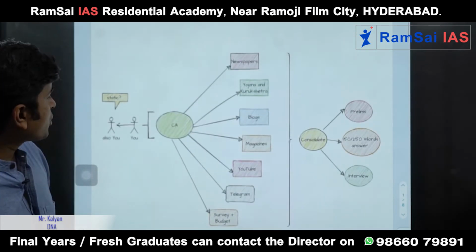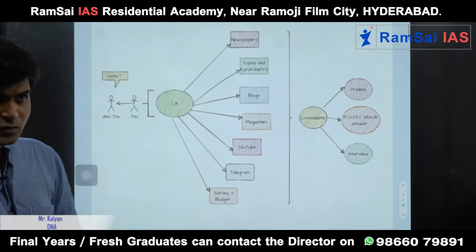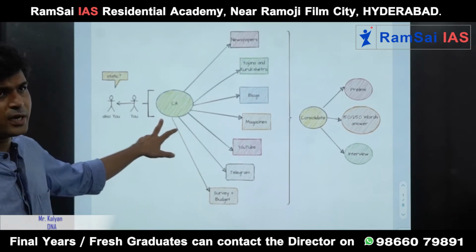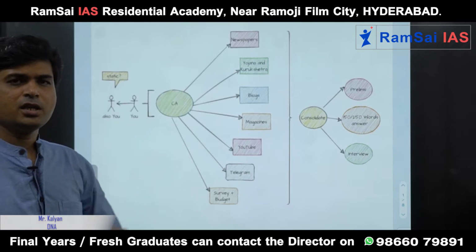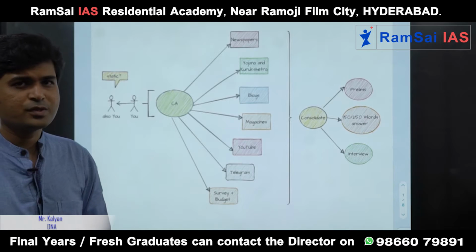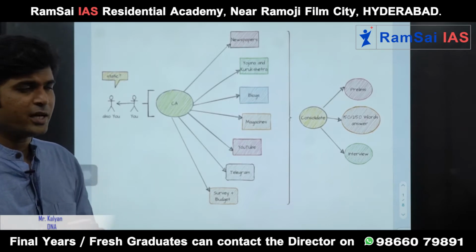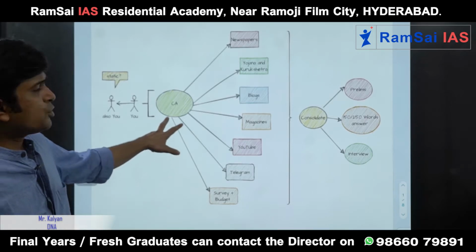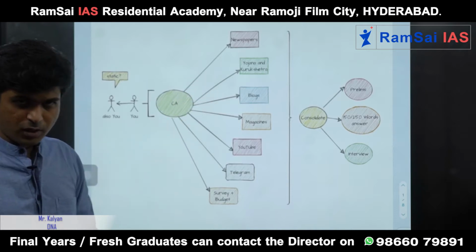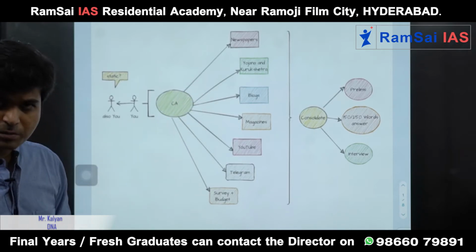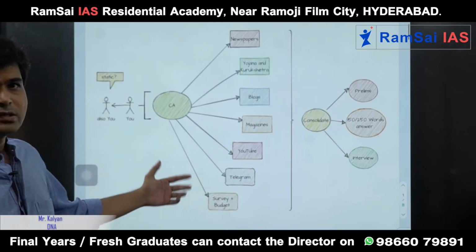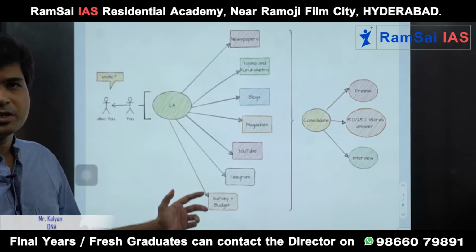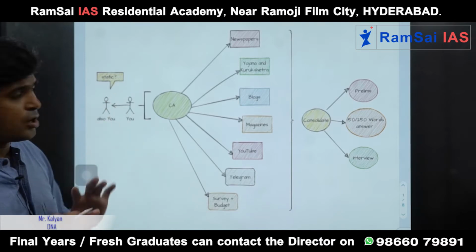Let's see the role and place of newspaper. Now, as you can see here, current affairs. The myth that current affairs is an ocean, and that anything and everything under the sky is asked for UPSC preparation, is not actually true. The most important sources in today's world, that is 2021, are newspapers, blogs, magazines, YouTube channels, Telegram, economic survey, budget summaries, and a lot of things.